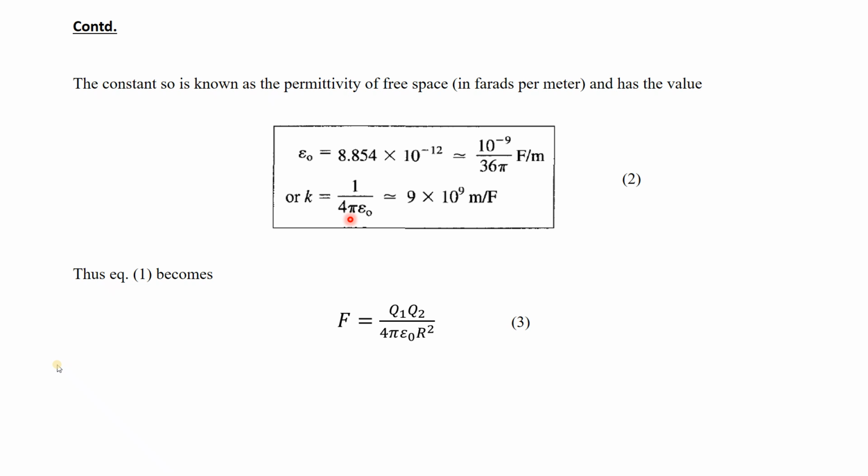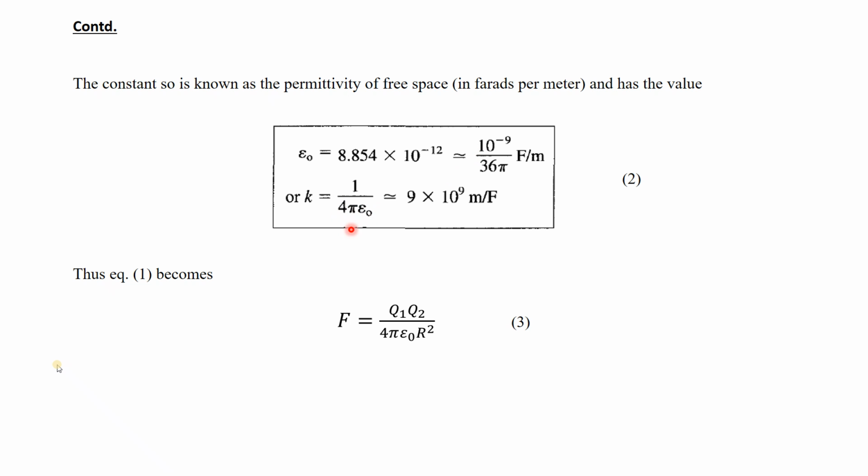Now the value of pi, you know, is 22 by 7 or 3.1416. And epsilon naught is the permittivity of free space, that is 8.854 into 10 to the power minus 12 farad per meter, or it is represented as 10 to the power minus 9 by 36 pi.